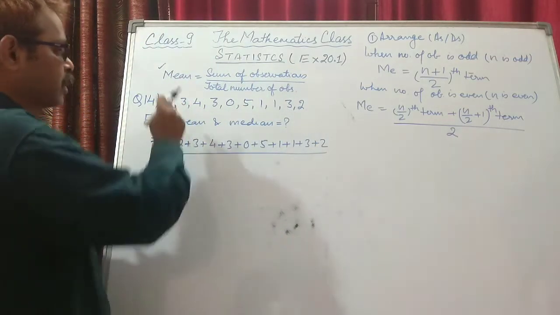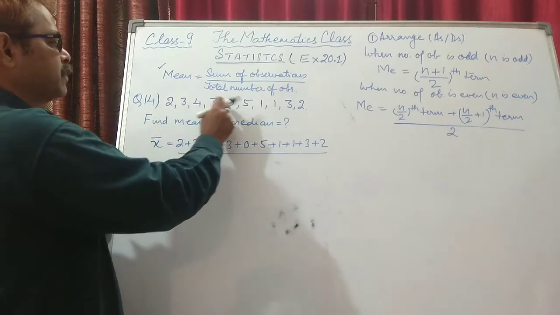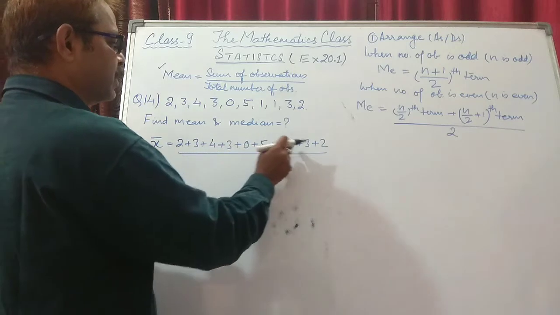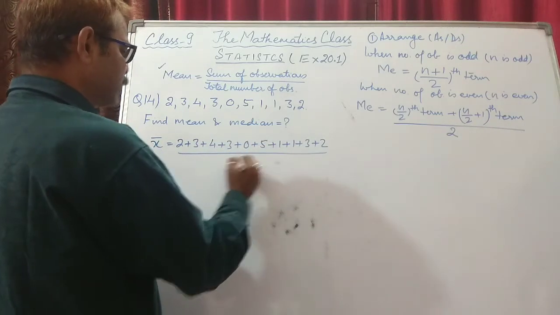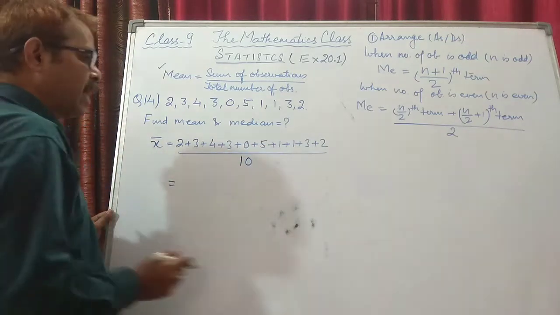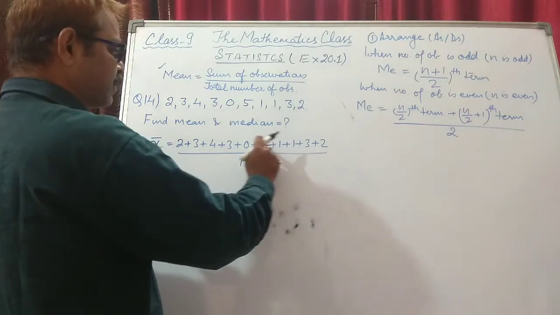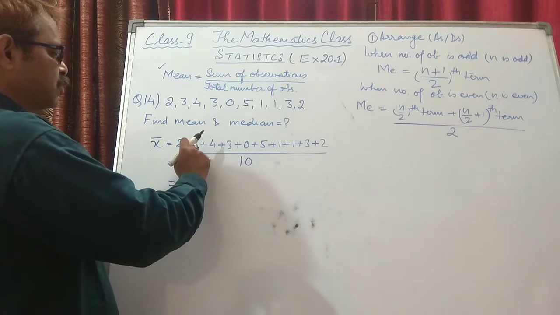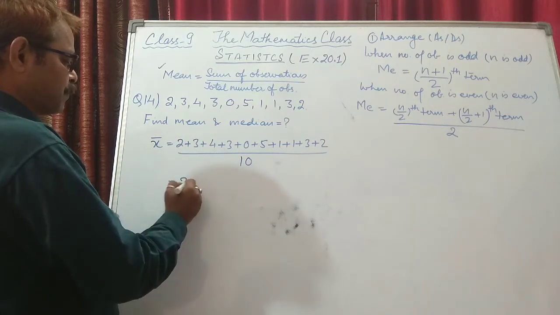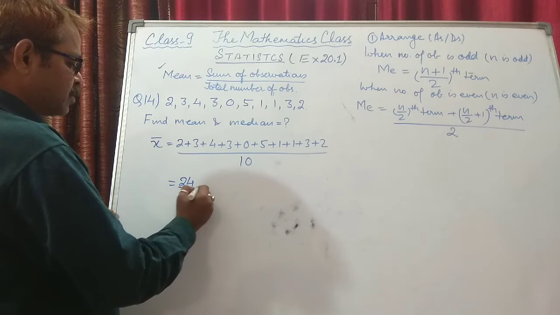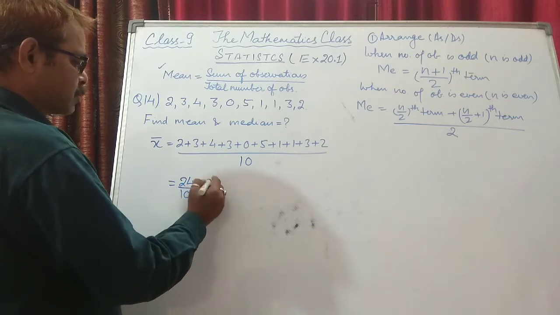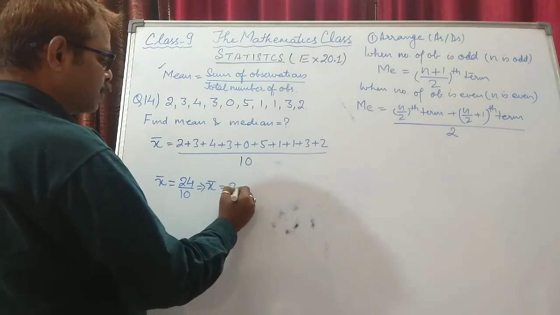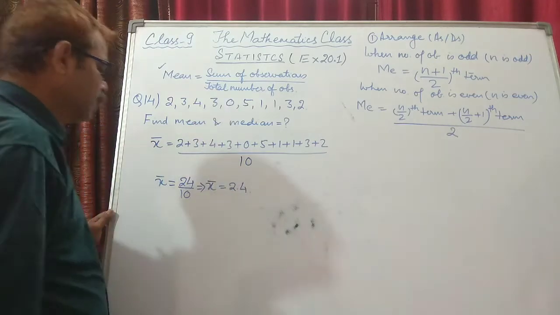Means what is the total number of the data? 1, 2, 3, 4, 5, 6, 7, 8, 9, 10. So upon 10. Now we will add them. 5, 6, 7. 7, 5, 12. 12 and 3, 15. 15, 4, 19. 22, 24. So it is 24 upon 10. So its mean, x bar, comes out to be 2.4. That is the value of the mean.